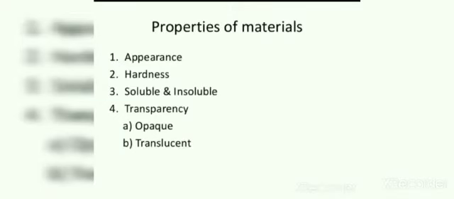So after grouping, we will discuss the properties of material. So here are the properties of material. First is appearance, second is hardness, third soluble and insoluble, fourth transparency, and in transparency two sub properties come, that is opaque and translucent. So we will discuss all these properties one by one in detail.